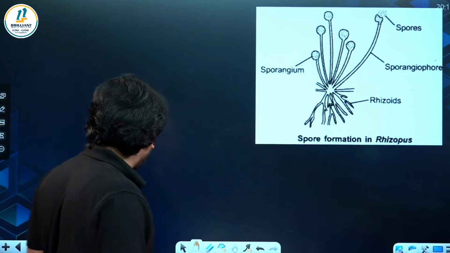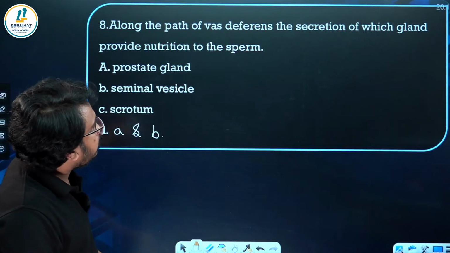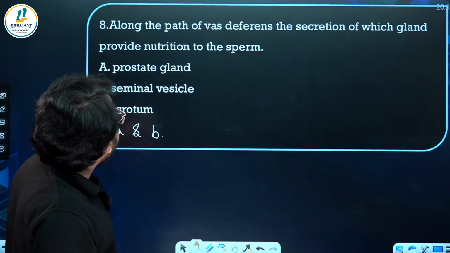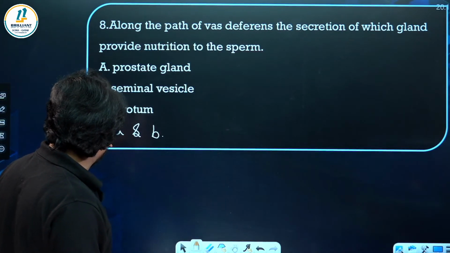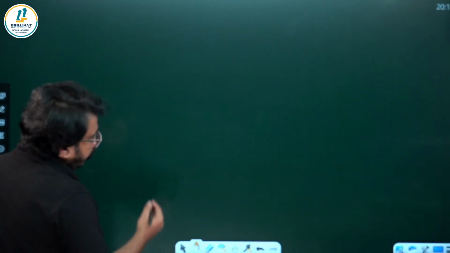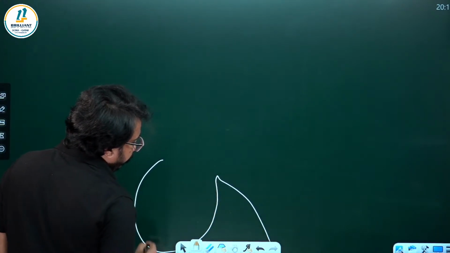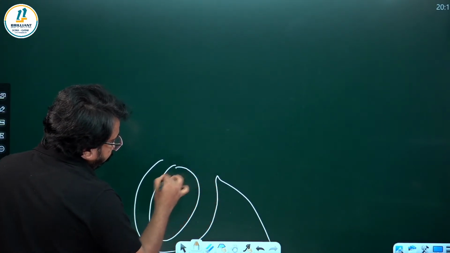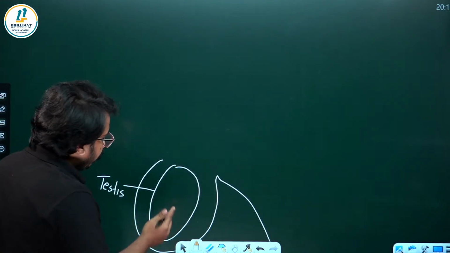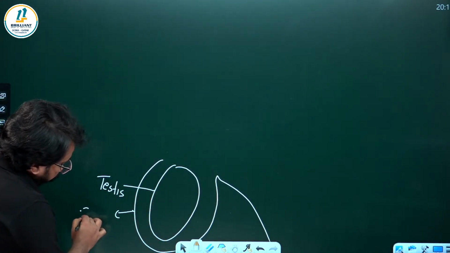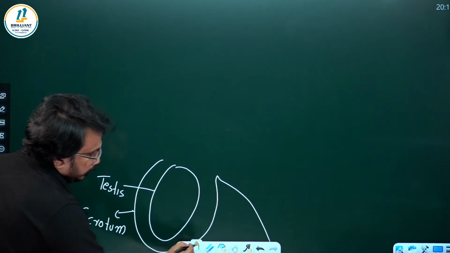Now let me start with the next question. Along the path of the vas deferens, the secretion of which gland provides nutrition to the sperm? You know that there is a pouch-like structure outside the abdomen. Inside that is the testis. The pouch-like structure is called the scrotum.